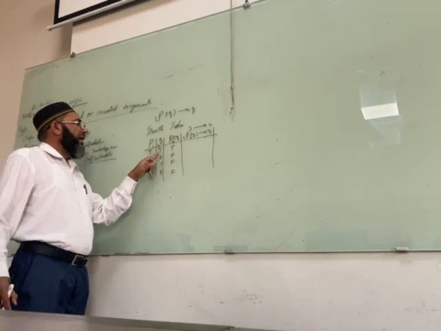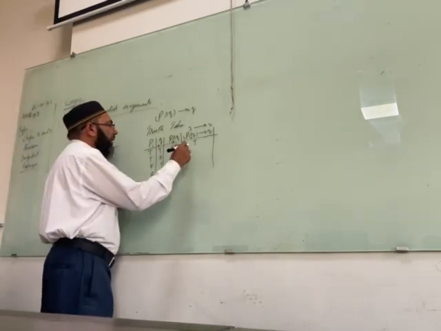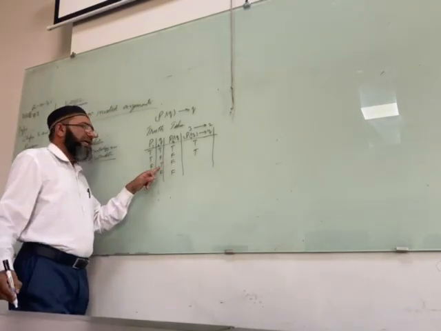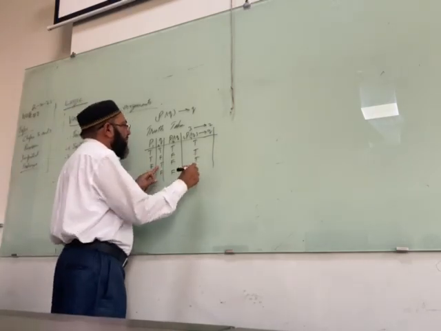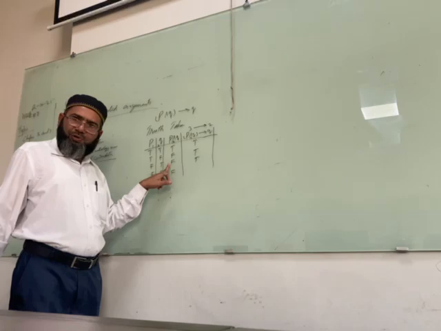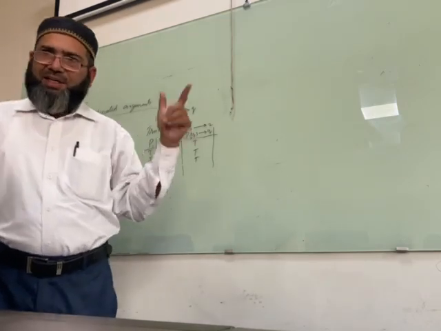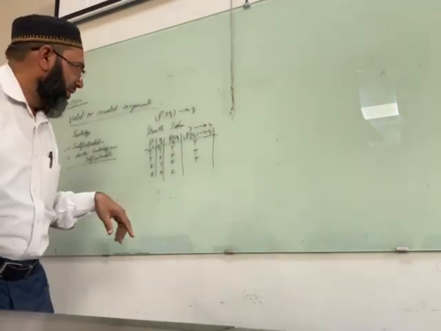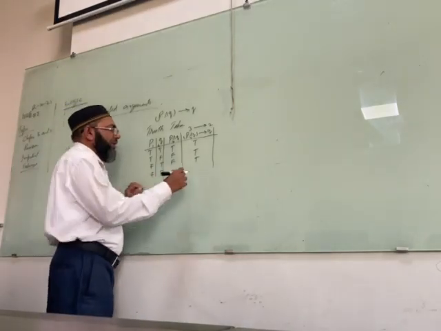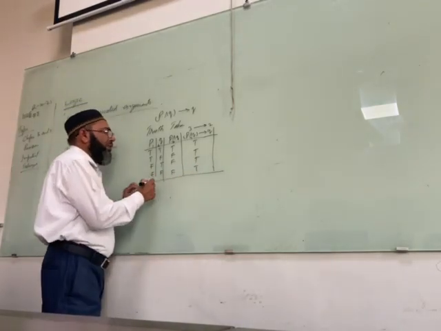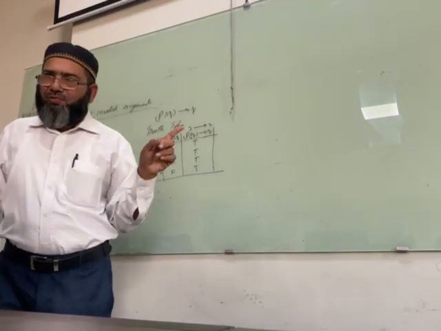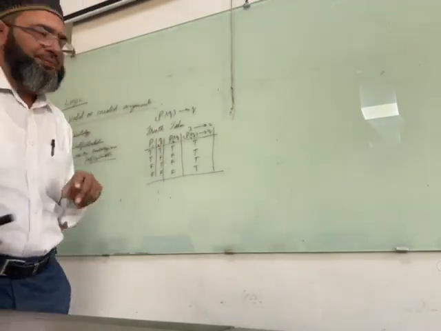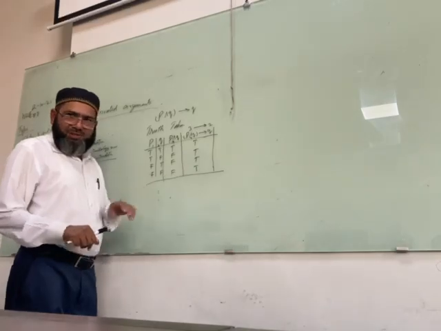So T and T is T. F and F is T. F and T is false. T? T, because antecedent is false. Only false when antecedent is true and consequent is false. So according to the definition, it is true. And now both are F, again true. Only one condition where it is false, that is antecedent is true and consequent is false. Okay. So all are true.